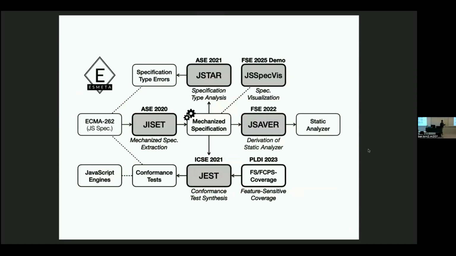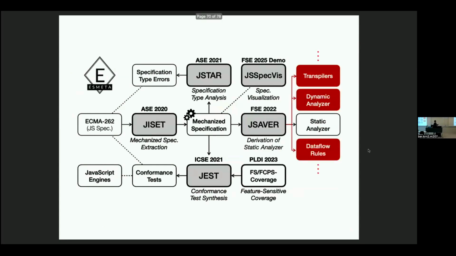So we do not want to derive entire language tools directly, but we want to update existing tools, not only static analyzers, but also transpilers. It means that, for example, we want to update Babel or SWC to support each new language feature, or support new language features in existing dynamic analyzers and so on. So this is ongoing work. We want to do that as the next step.